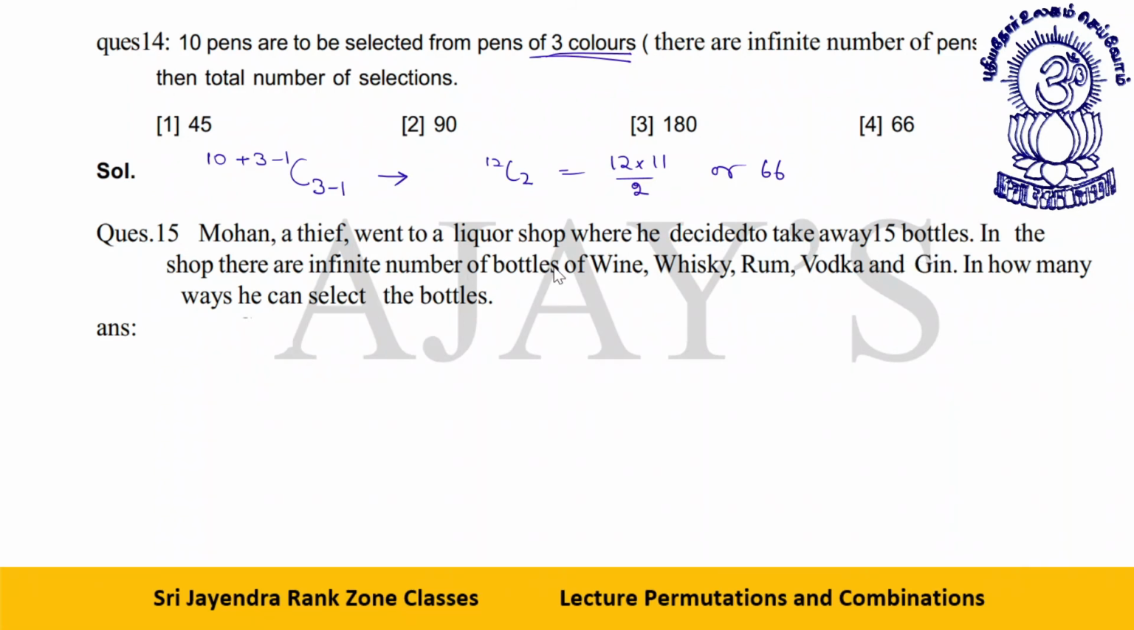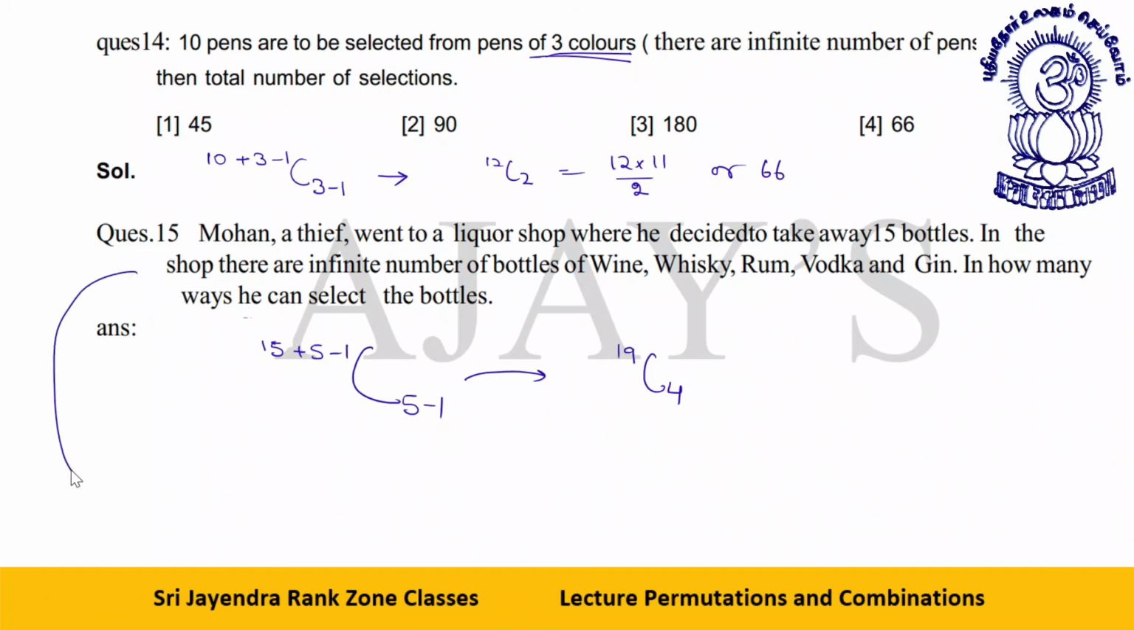Next question. Mohan, a thief, went to a liquor shop where he decided to take away 15 bottles. In the shop, there are infinite bottles of wine, whiskey, rum, vodka, and gin. In how many ways can he select the bottles? See, he needs to take 15 bottles out of 5 brands. So it is like you have to distribute 15 bottles among 5 brands, without any restriction. It will be 15 plus 5 minus 1 C 5 minus 1, so that will be 19C4. This will be your answer.